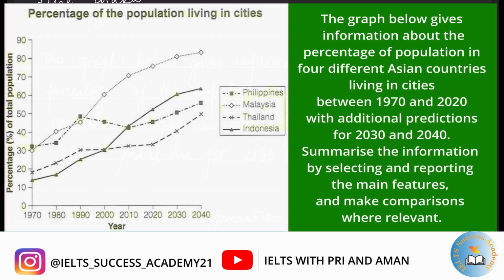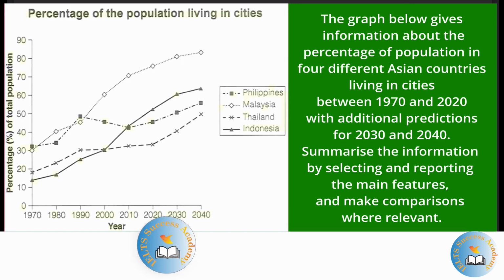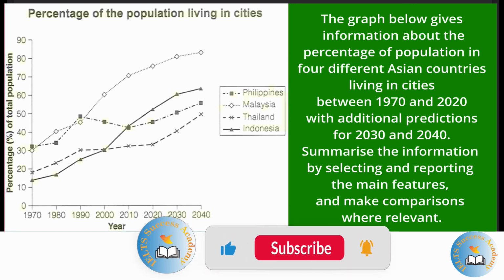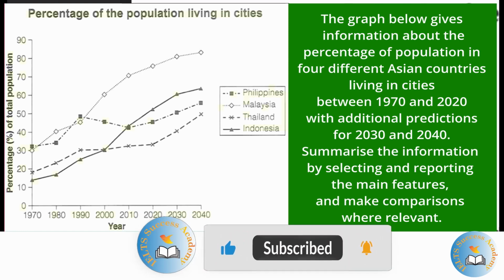The question states, the graph below gives information about the percentage of the population in 4 Asian countries living in cities from 1970 to 2020 with predictions for 2030 and 2040. Summarize the information by selecting and reporting the main features and make comparisons where relevant.